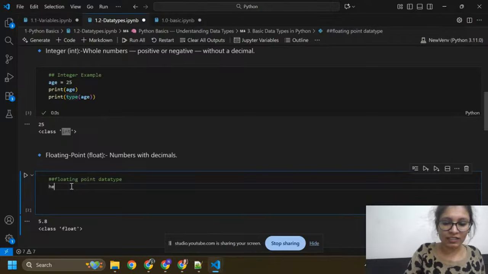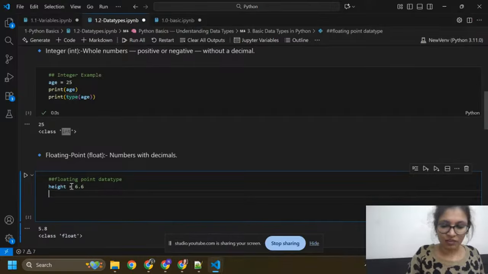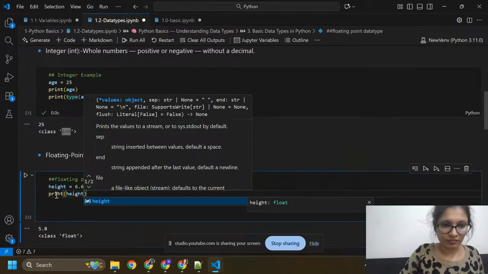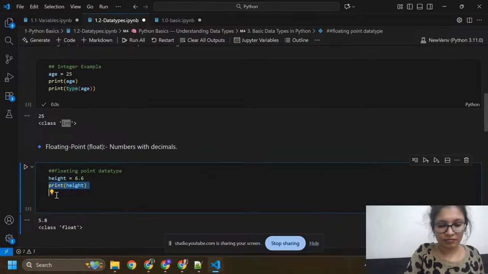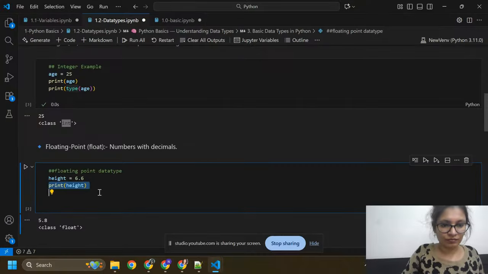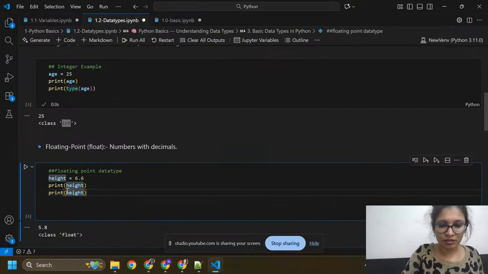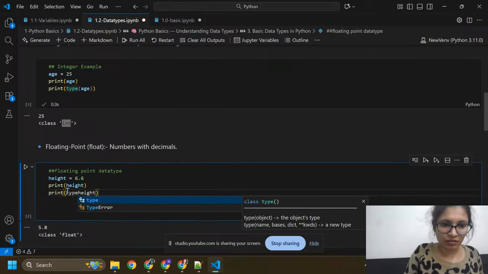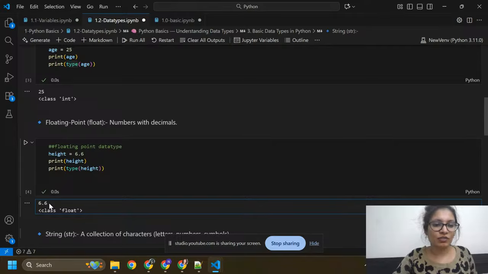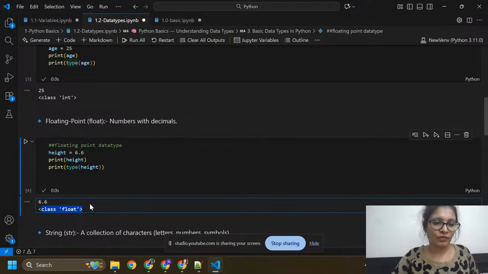So here I'm going to write height equals 6.6. Print height, and I'm going to print its type. I'm displaying height and its type. So height is equal to 6.6, and the second thing is the type of height is float.